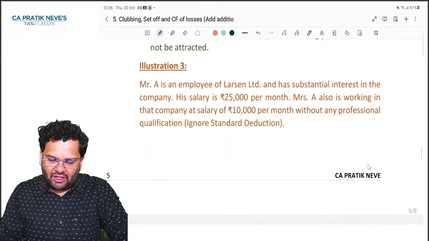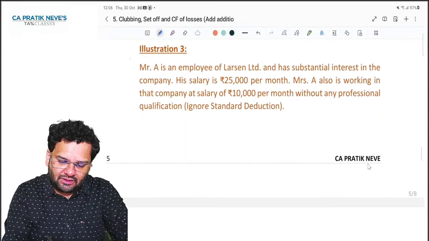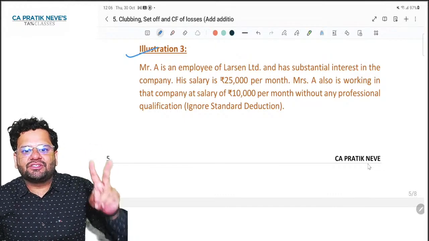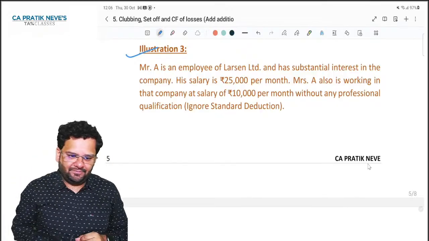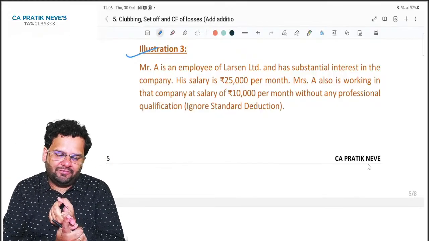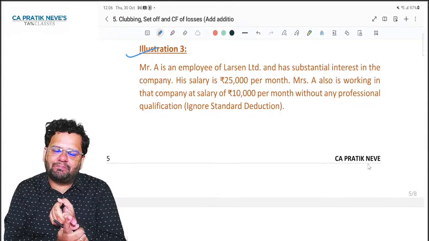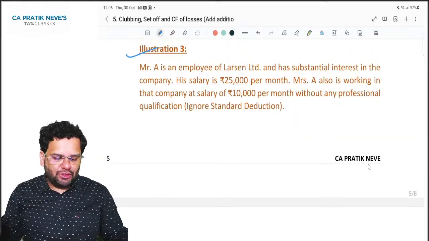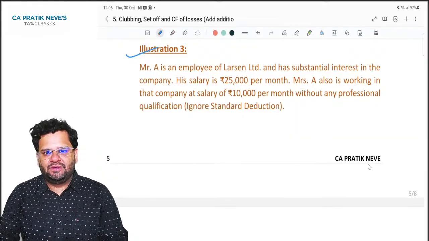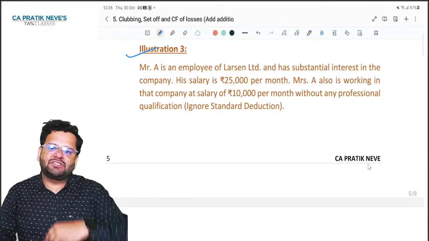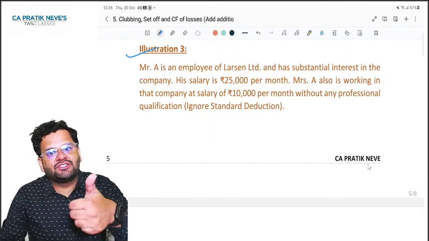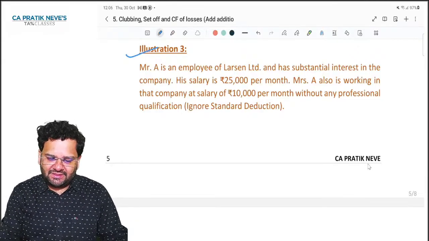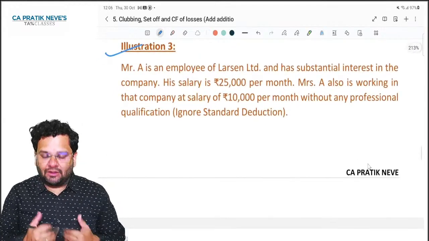Okay, so keeping this in mind, we can solve one beautiful question. I request you to go to illustration 3. So just ask yourself, have you understood the first two cases of clubbing? Income of minor child to be clubbed in hands of that parent whose income is greater before such clubbing. Second, remuneration received by spouse from a concern in which the other spouse has substantial interest shall be clubbed. Yes. So let's see this question. With this, things will get more clear.